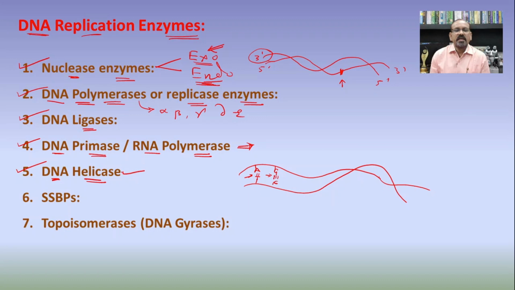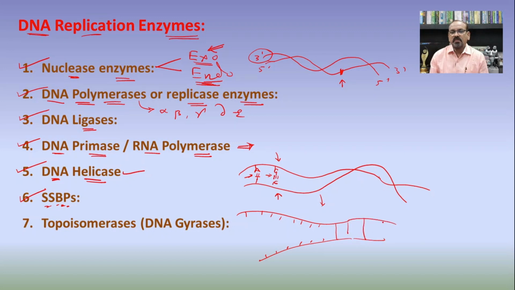Then the next one is the single stranded DNA binding proteins. After the helicase activity, that is after breaking the hydrogen bonds between the complementary nitrogen bases, the strands separate from each other, having exposed nitrogen bases on them. These exposed nitrogen bases are nothing but the unpaired nitrogen bases.